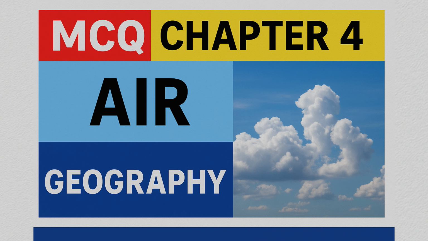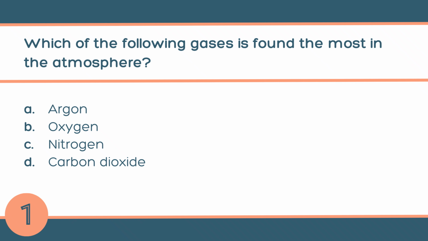Welcome to today's session on Class 7 Geography, Chapter 4 Air. These questions will help you revise topics like the composition of air, layers of the atmosphere, winds, air pressure, and the greenhouse effect. Let's get started and test how much you remember. Start with question number 1.